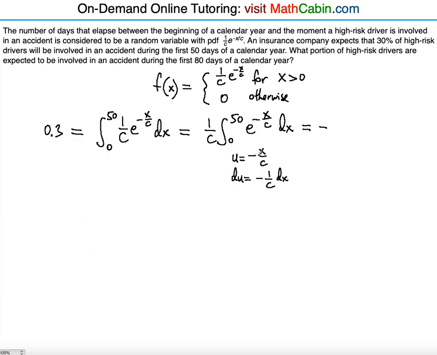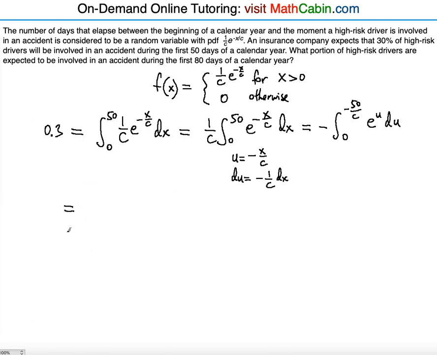Okay, and notice that if you change the limits as well, because you have to change the variable, you're going to have integral from 0 and then 50 will be the x, so it's going to be negative 50 over c, right? Because when you set x is equal to 50, you're going to have negative 50 over c as your upper limit, and this is going to be e to the u du.